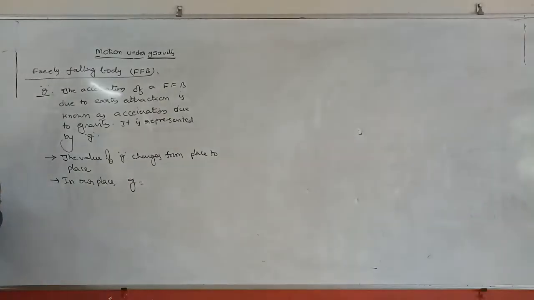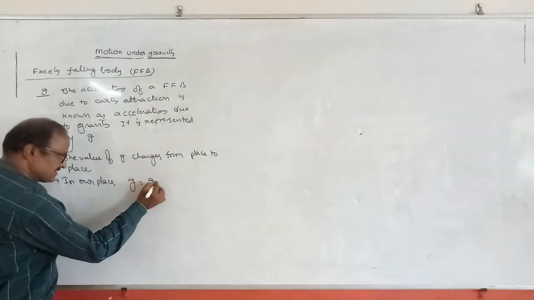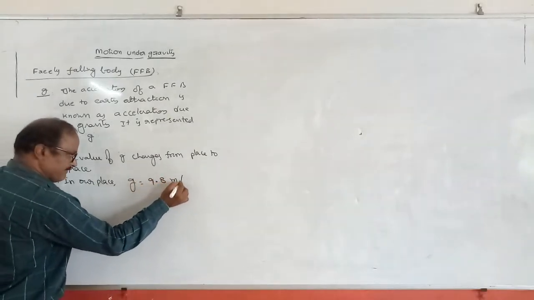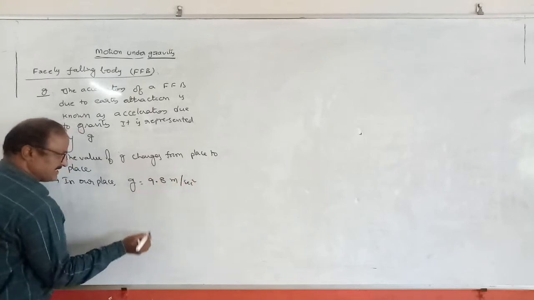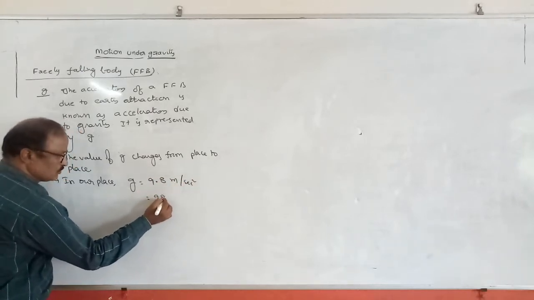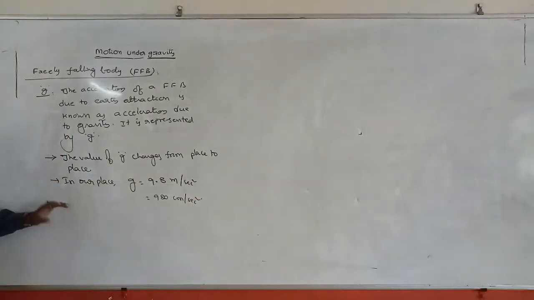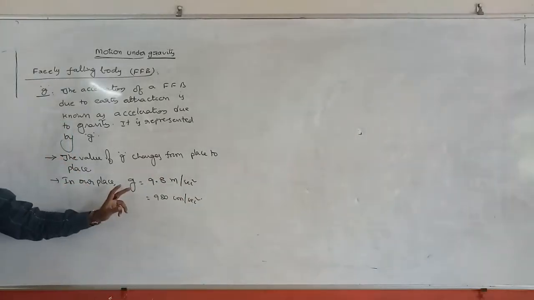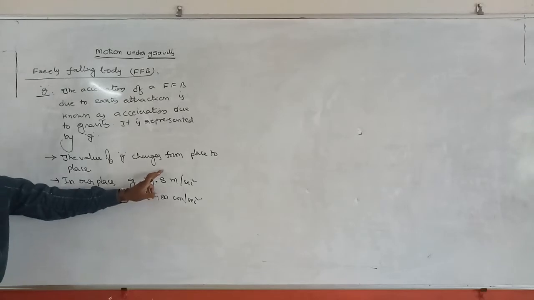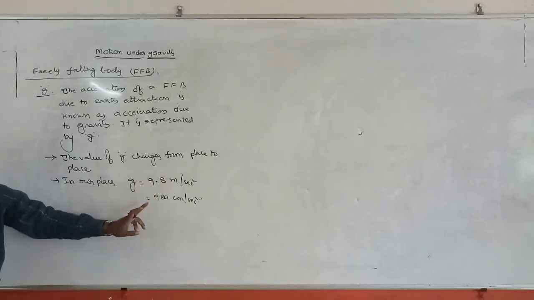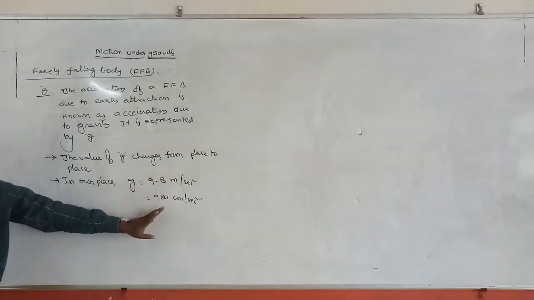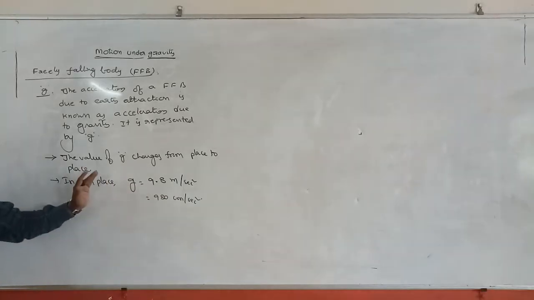But in our place, acceleration due to gravity g is equal to 9.8 meter per second square in MKS system, or it is equal to 980 centimeter per second square. This is the value of g in our given place. What is the value of g? 9.8 meter per second square in SI system and 980 centimeter per second square in CGS system. So this is the value of g.